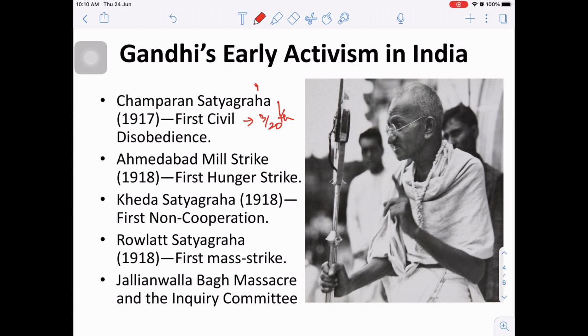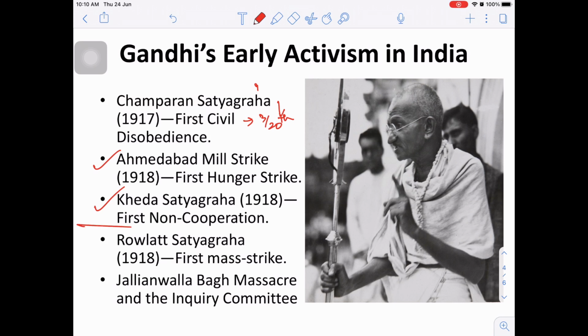And in the Ahmedabad mill strike, where the workers were demanding to continue the plague bonus, he supported them in 1918, and he won that using a hunger strike, and a maximum of 35% bonus was accepted by the mill owners. And in Kheda Satyagraha, after the failure of the crops, the farmers were not able to pay the revenue, and finally, because of the intervention of Gandhiji, the tax to be collected was reduced or foregone by the government.